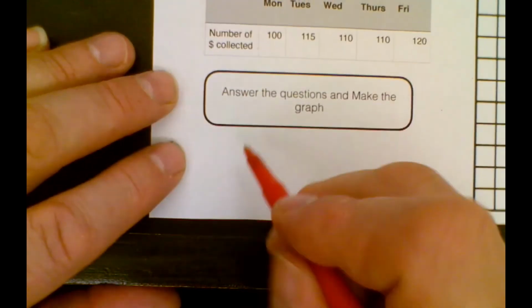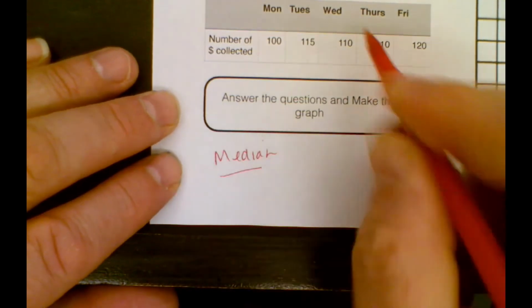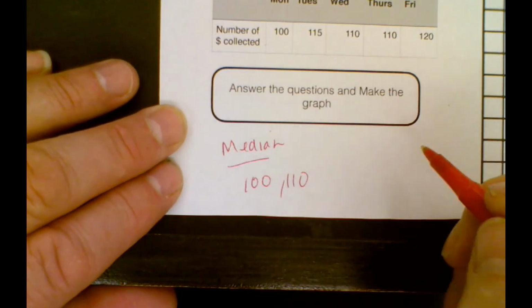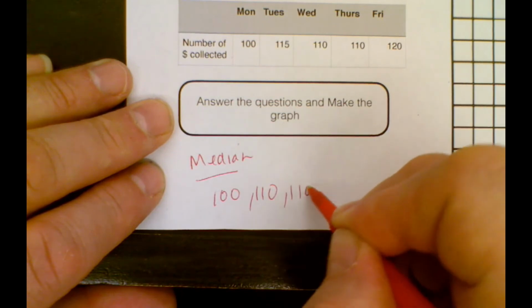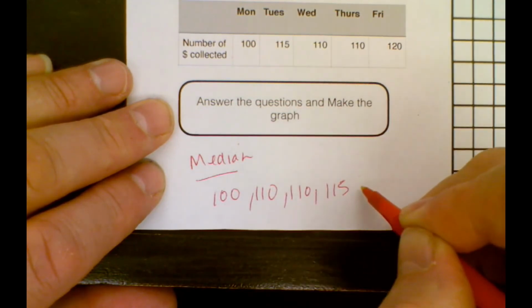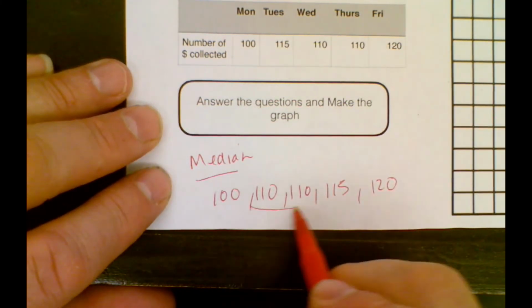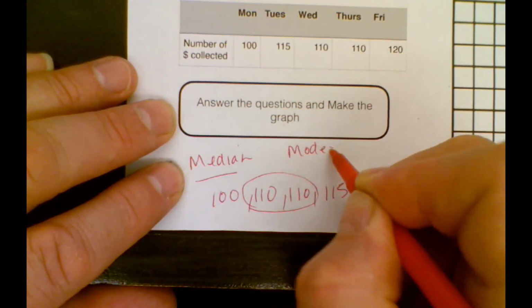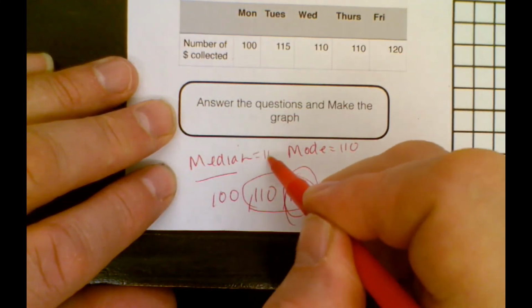So mean, median, and mode for this one. Let's say, what is the median? Median is the number in the middle. So I would put them in order: 100, 110, 110, two 110s, 115, and then 120. So the most popular number is 110. So the mode equals 110. The median is the number in the middle. The median is 110 as well.